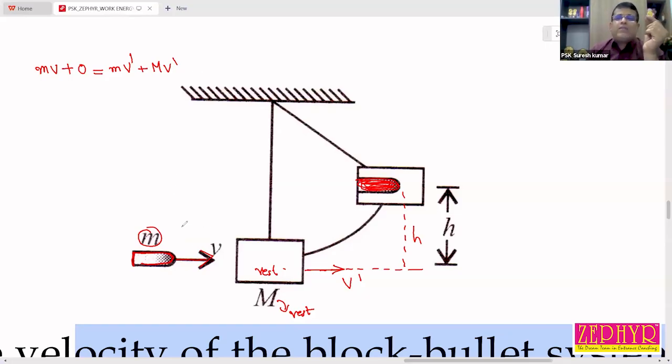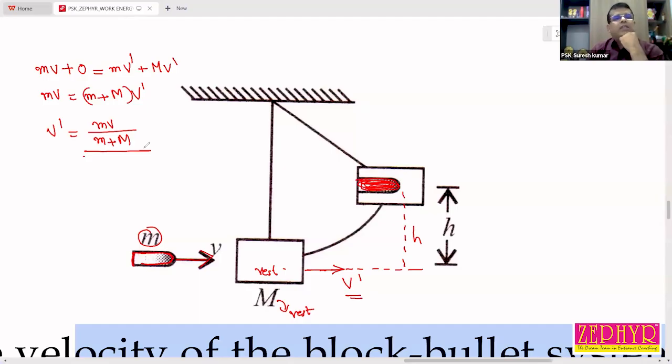V dash is the velocity immediately after the bullet is embedded in the block. So mv is equal to m plus M into v dash. So v dash is equal to mv divided by m plus M. This is the velocity of the combined system immediately after collision.